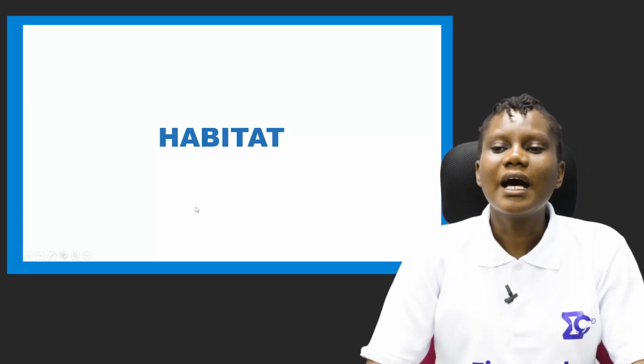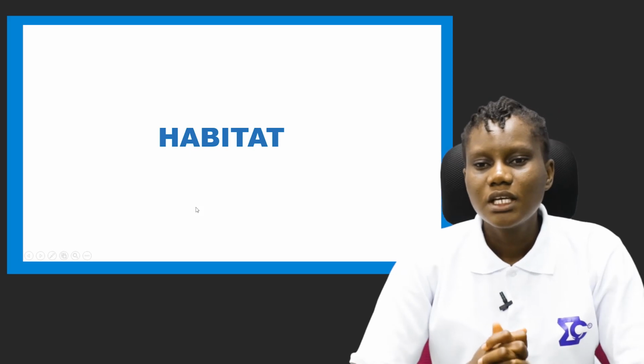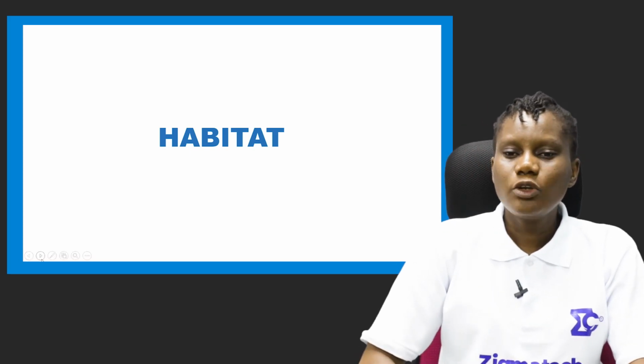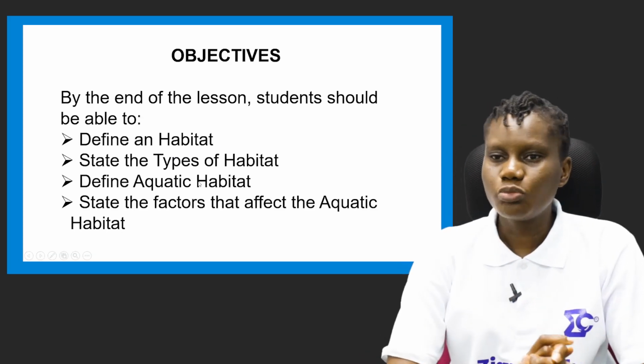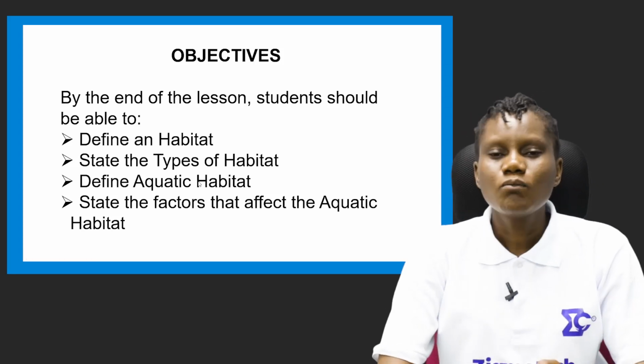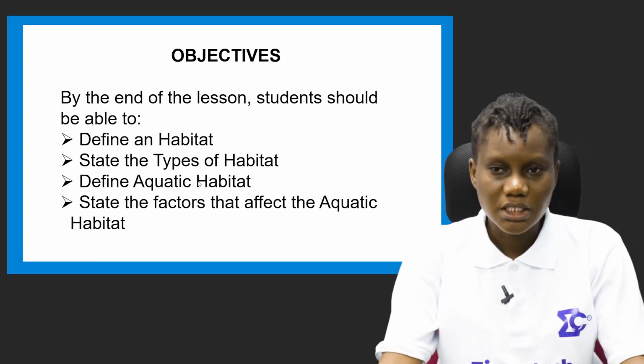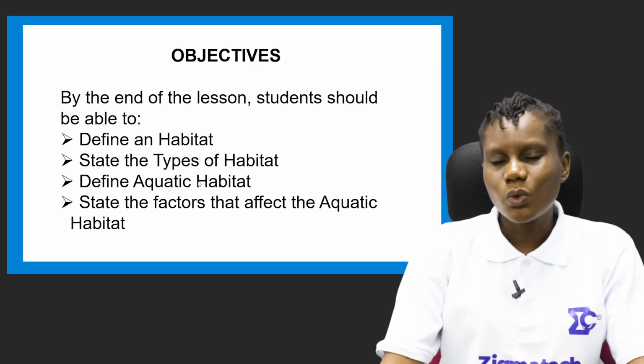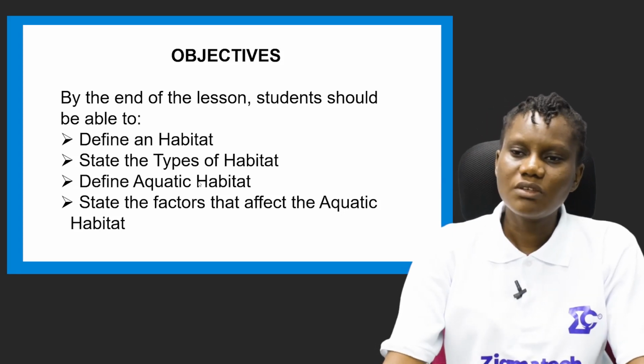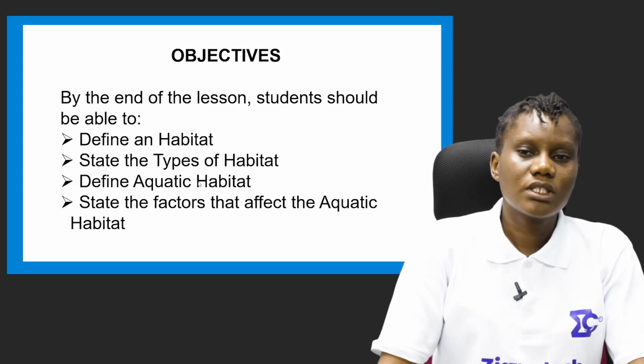That leads us to our topic, which is habitats. By the end of today's lesson, you should be able to define a habitat, state the types of habitats, define aquatic habitat, and also state the factors that affect the aquatic habitat.